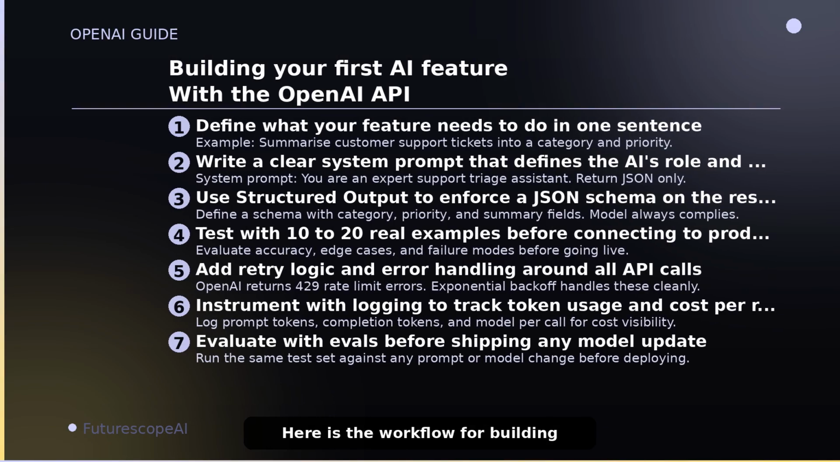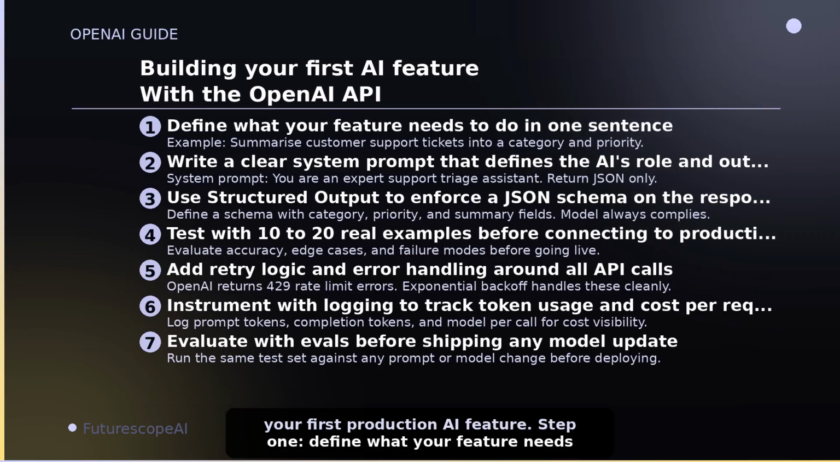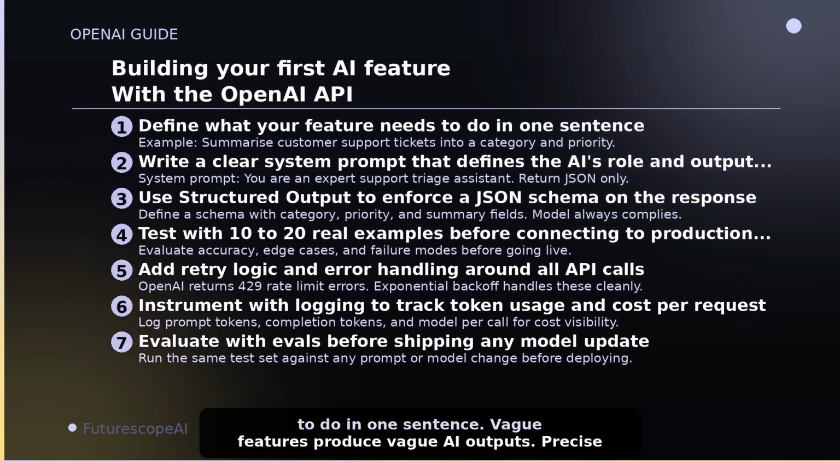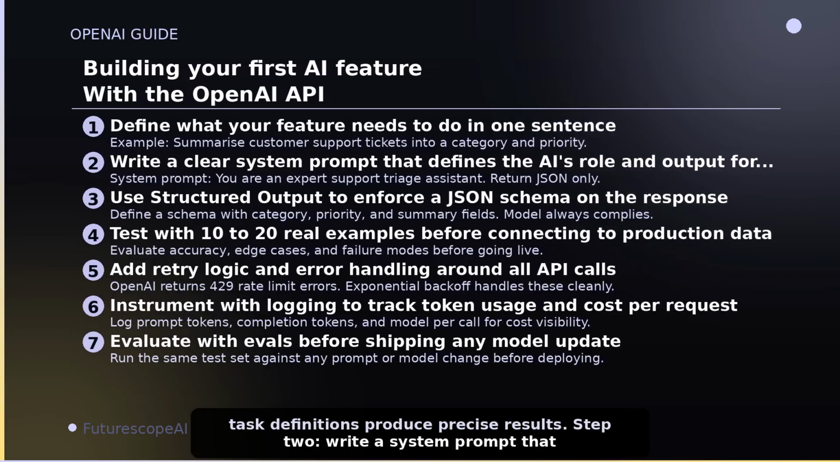Here is the workflow for building your first production AI feature. Step 1. Define what your feature needs to do in one sentence. Vague features produce vague AI outputs. Precise task definitions produce precise results.